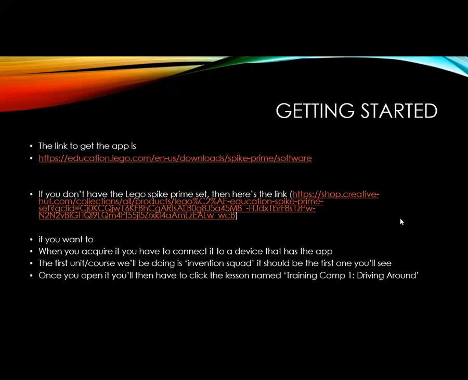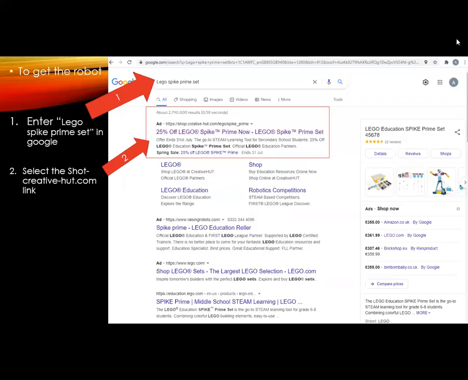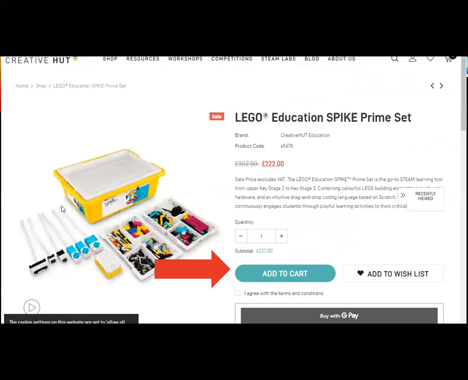Here, it's actually an easy way to get the robot. Just search up Lego Spike Prime set, and after that you can just select this as it's the cheapest one, and it costs that much, and you add it to the cart.